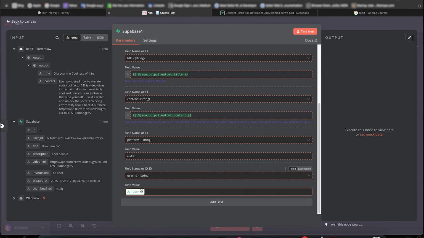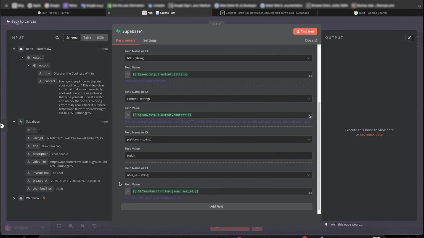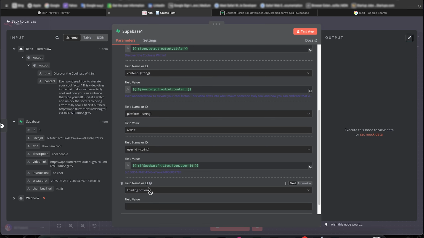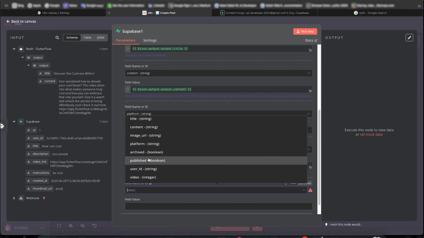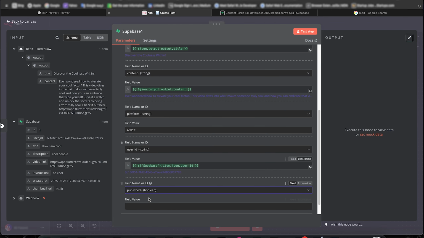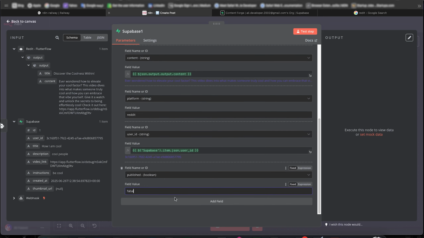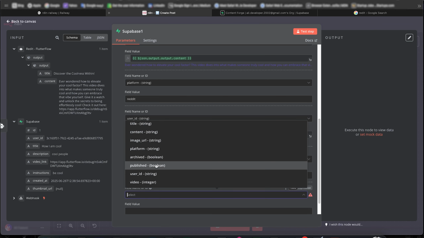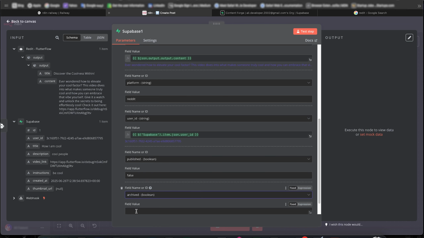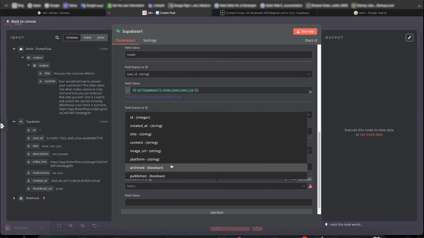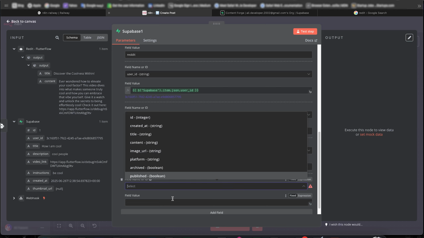Oh, it's here. Okay, perfect. What else? Published is false. We haven't published it yet. User ID. Archived is also false. Platform, content, title, created at. I think we're done.